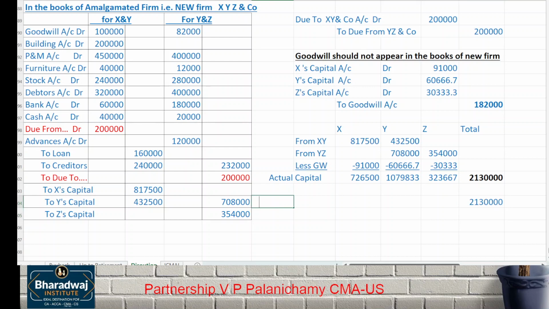In profit sharing ratio, 3:2:1. So உங்களுக்கு shortage இருக்கு.